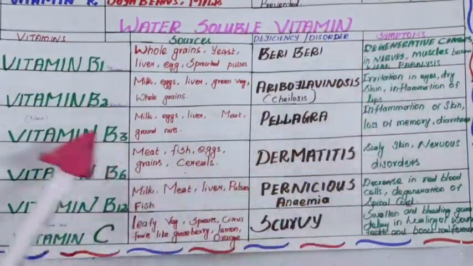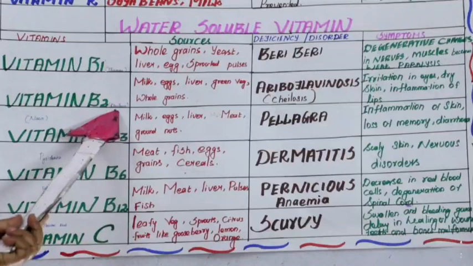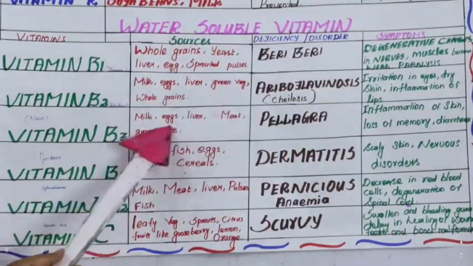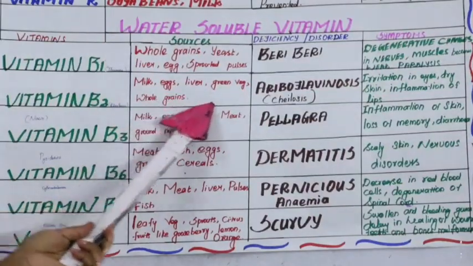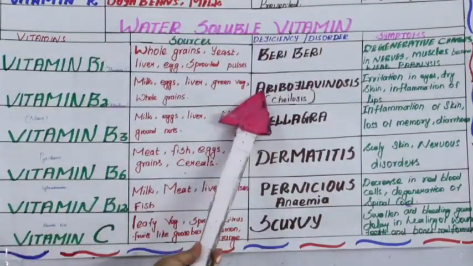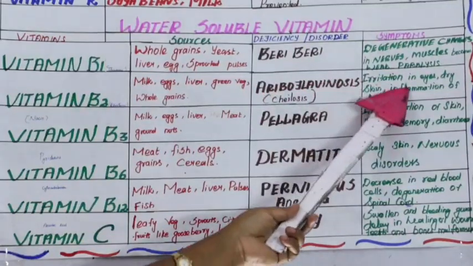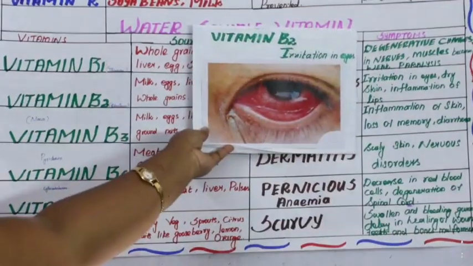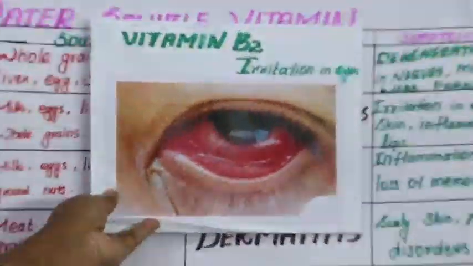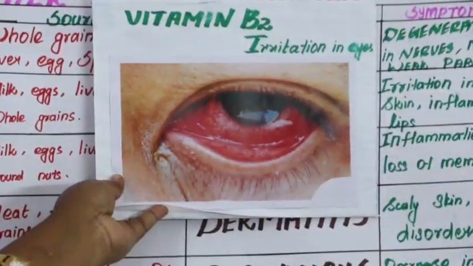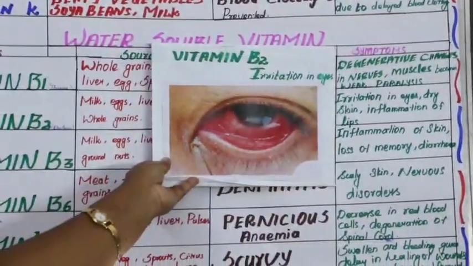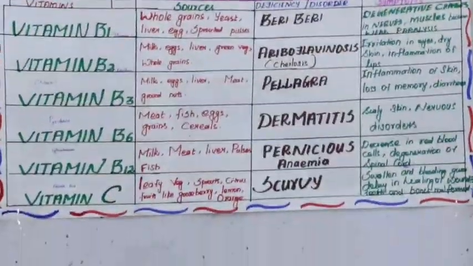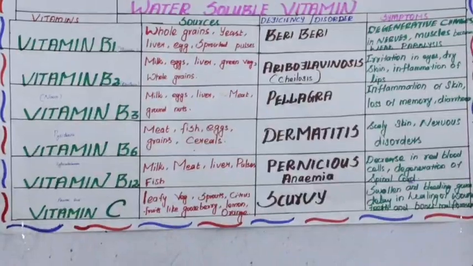Then the next one is vitamin B2, riboflavin. It's rich in milk, eggs, liver, green vegetables, whole grains. Its deficiency disorder is riboflavinosis: irritation of eyes, dry skin, inflammation of lips. Inflammation means swelling of lips. Are you clear? Then the next one is vitamin B3, niacin.